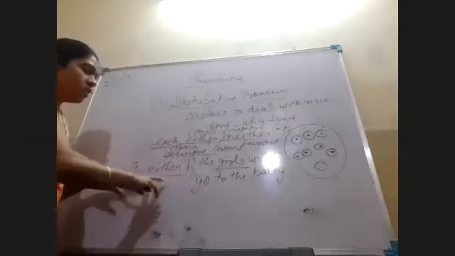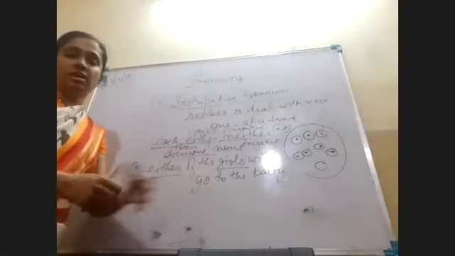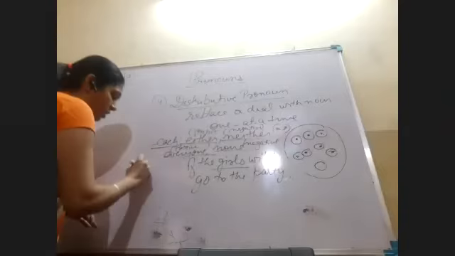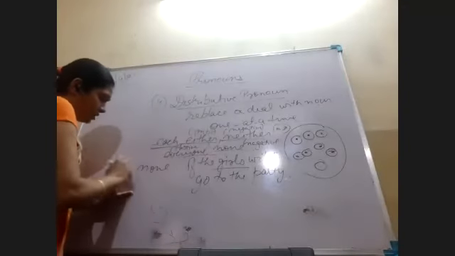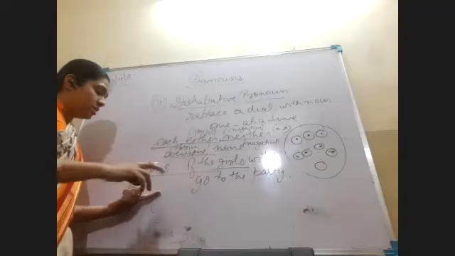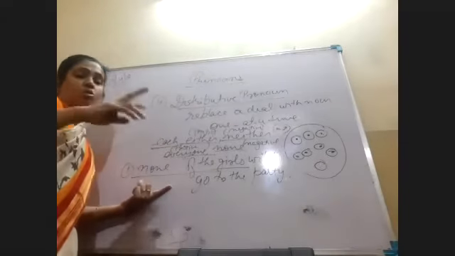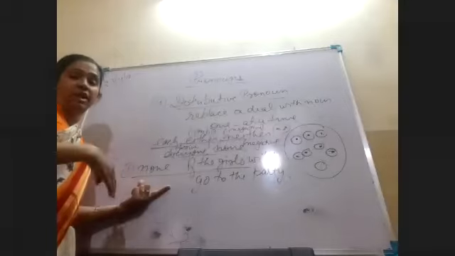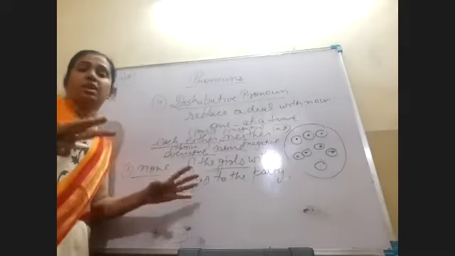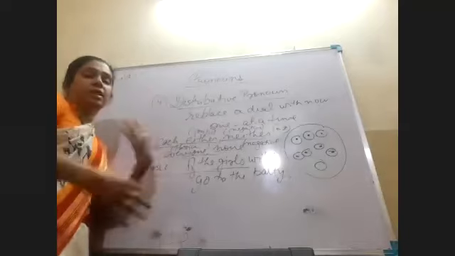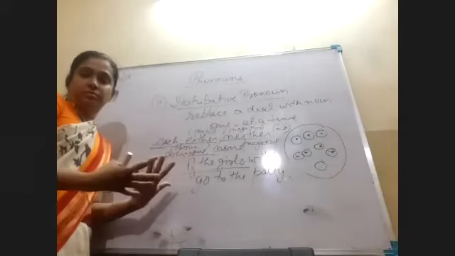See, none of the girls will go to the party. If I replace either here by none, what is the difference? See, none of the girls will go to the party. First of all, this none is used for more than two people. And also, it is used in the negative sense. None of the girls, not any. No girl will go to the party, meaning not the first, not the second, not the third, not the fourth.